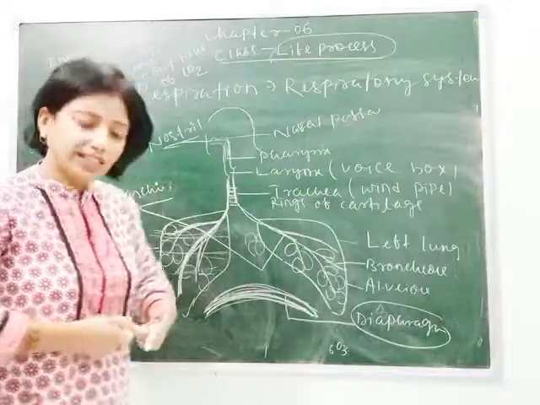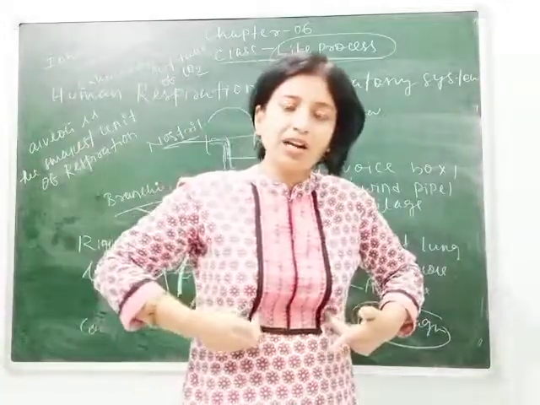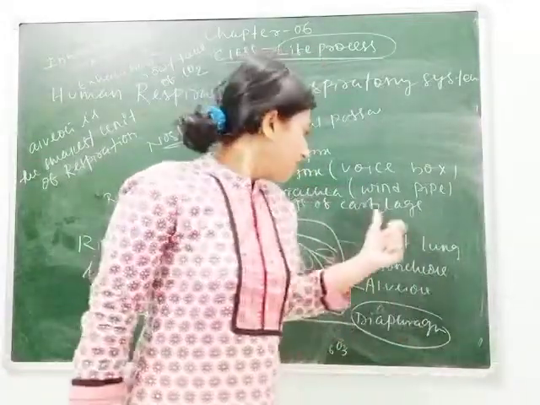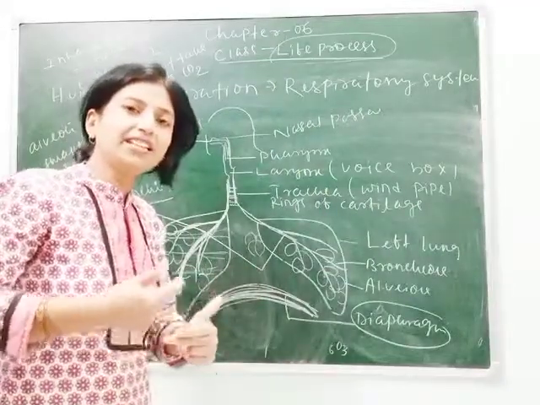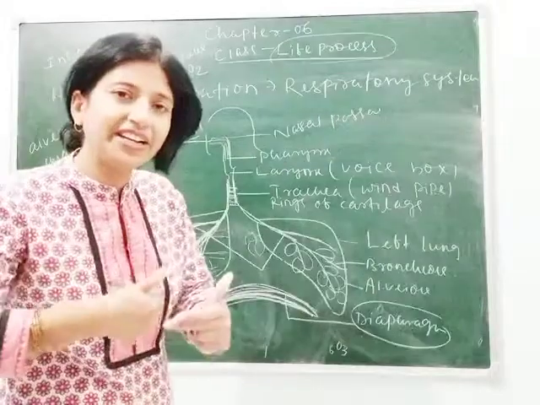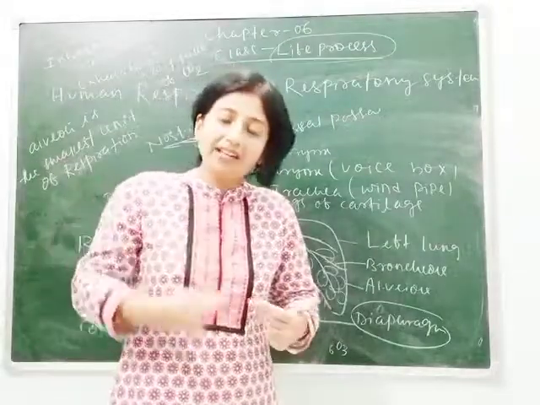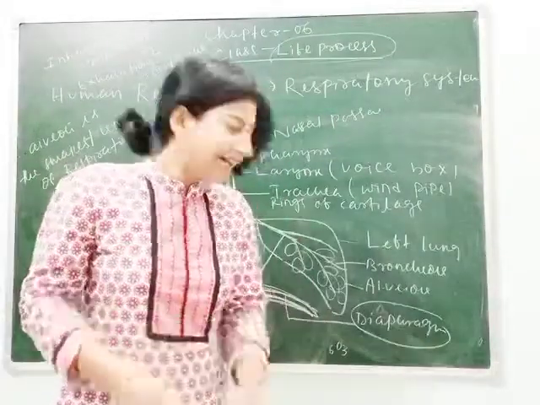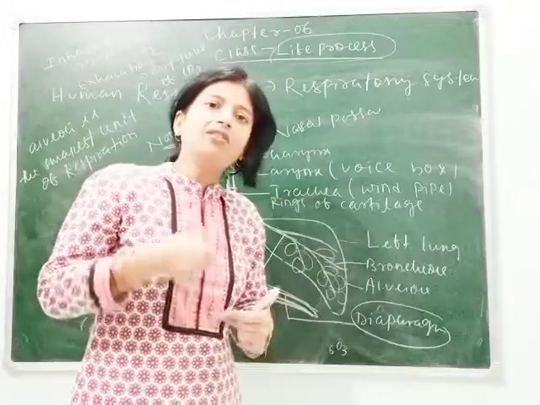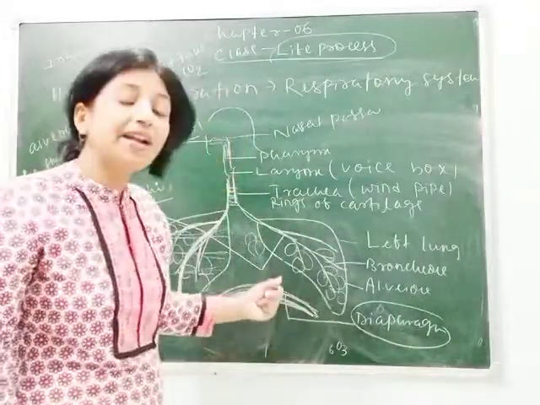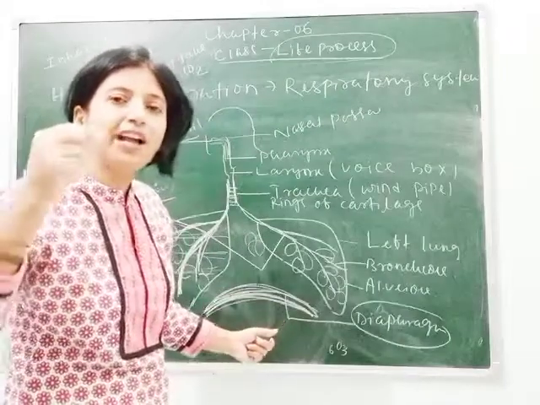During the process of inhalation and exhalation, you can see there is a diaphragm, which is a muscular structure present just below our lungs. It maintains the atmospheric pressure. During inhalation and exhalation, what happens? Our chest cavity expands and contracts, expands and contracts. At that time, the diaphragm protects the lungs from collapsing, or we can say it maintains the atmospheric pressure.